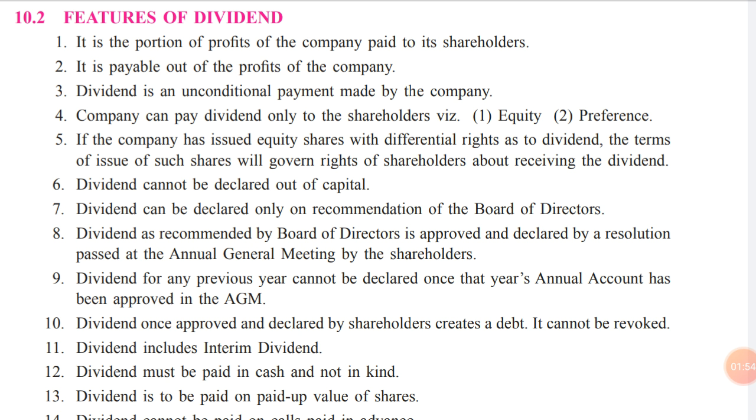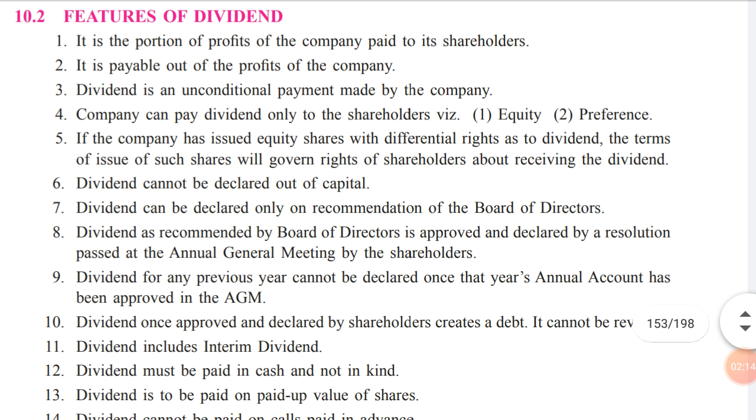So once the company has decided to pay the dividend, the board of directors has to make sure that there is a profit in the company, and only if there is a profit can they distribute the dividend to all the shareholders. They cannot go for a bank loan, they cannot go for debentures, they cannot go for public deposits, ask for the money and then distribute that amount in the form of dividend. It is not allowed. So payment of dividend can be made only out of the profit of the company.